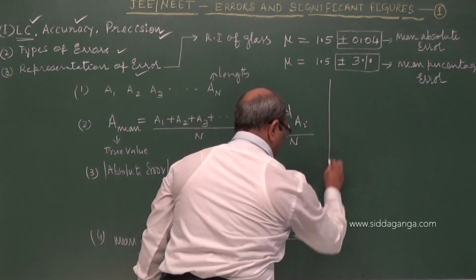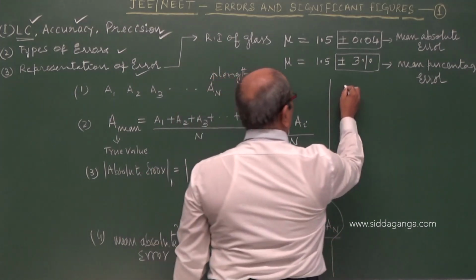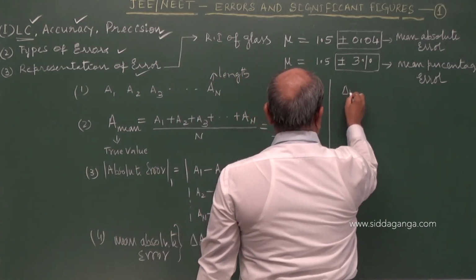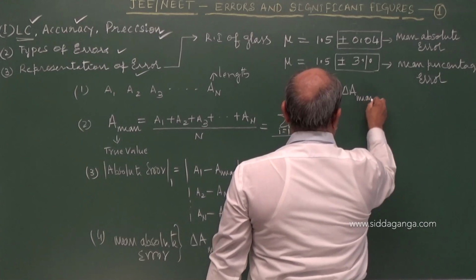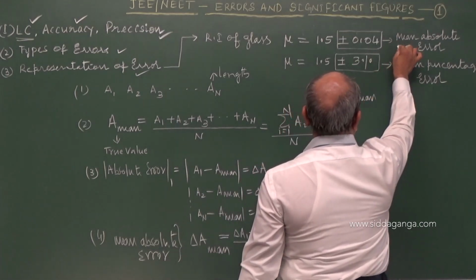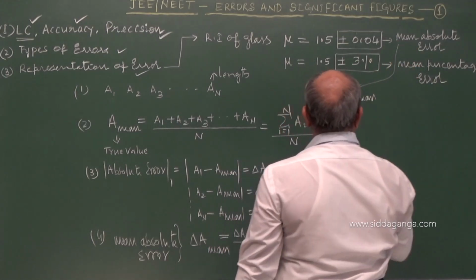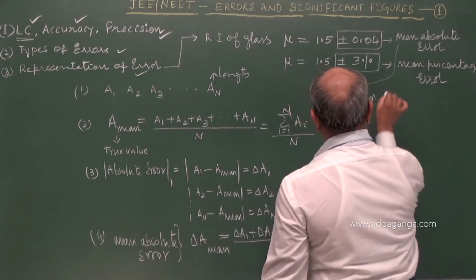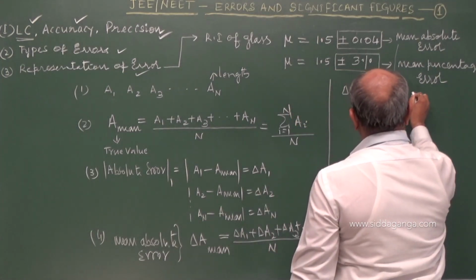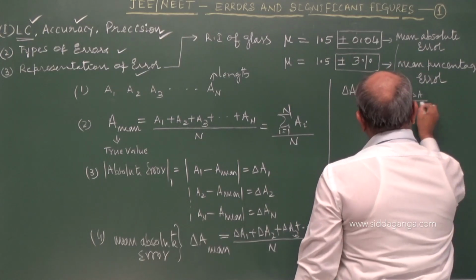Therefore, I can write here delta A mean is nothing but the mean absolute error. This is summation of delta A by N.